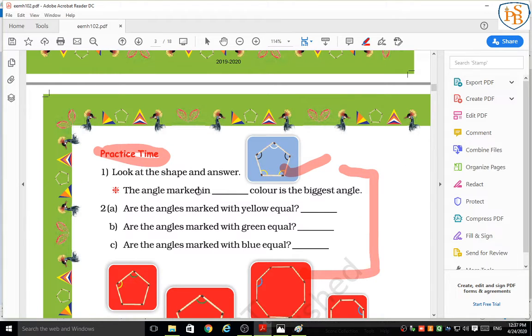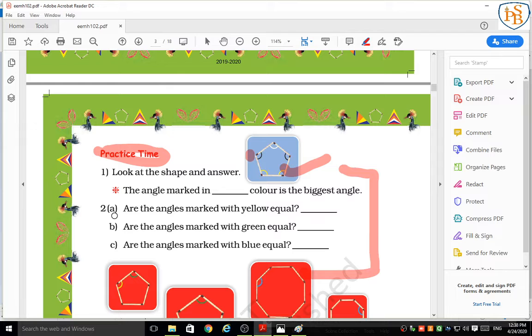Look at the shape and answer. The angle marked in dot color is the biggest angle. Can you see the shape? And answer this question: which angle is the biggest angle? Of which color? Here we can see yellow color, then this is white color, black. So tell me, which angle is the biggest angle? Yes, correct, this one. The black color is the biggest angle.